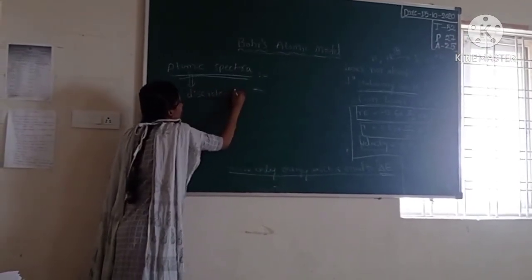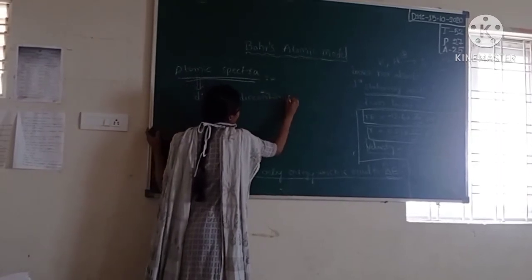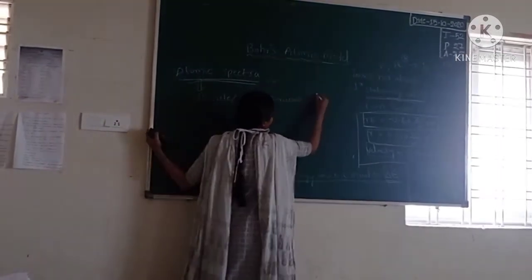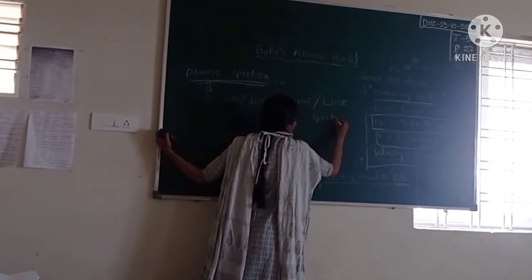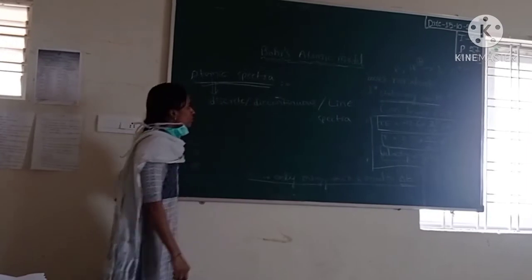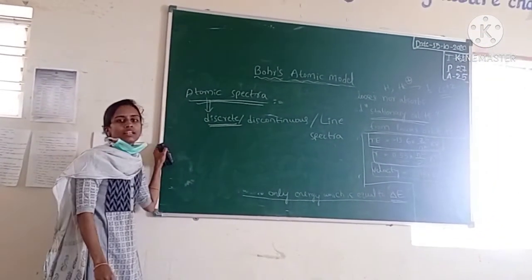Discrete means discontinuous, and we call it line spectra. Atoms and molecules will form only discontinuous or discrete line spectra.